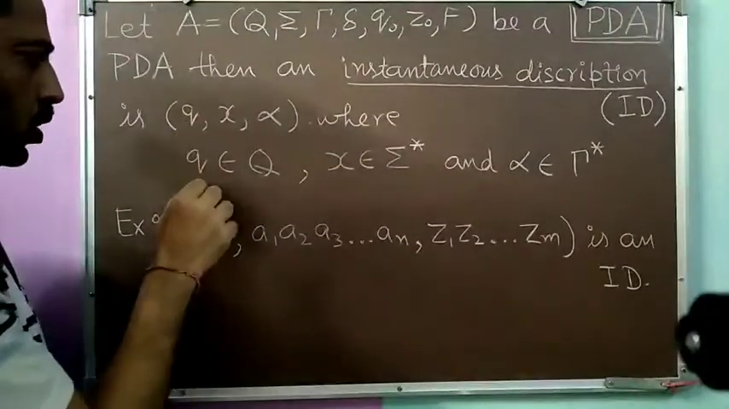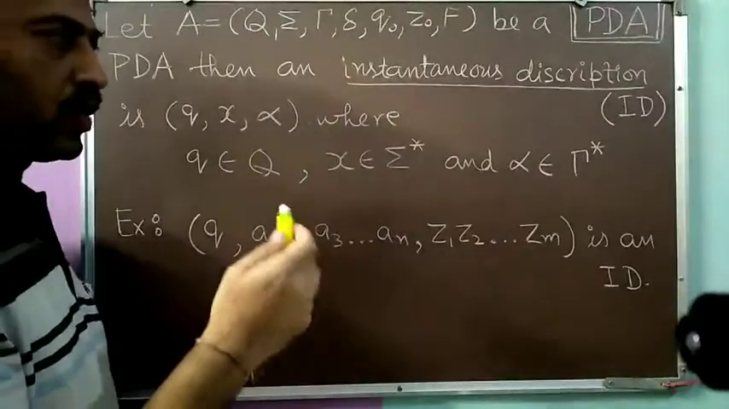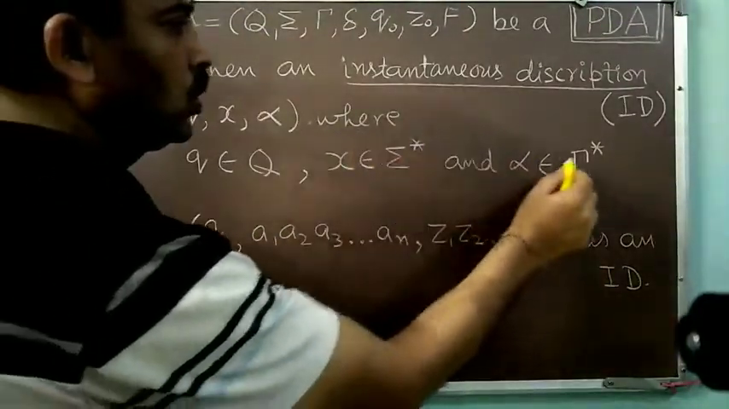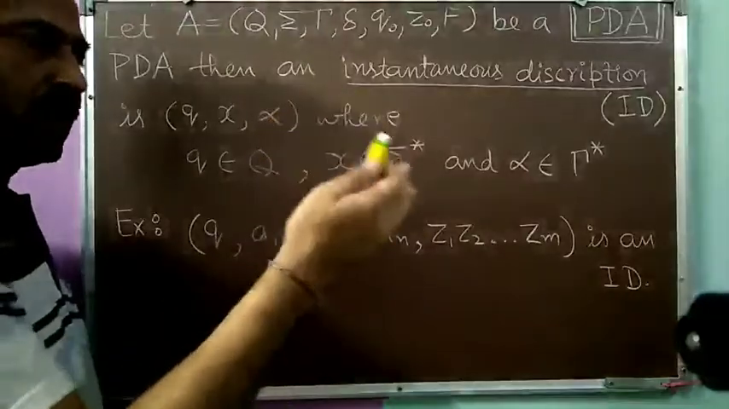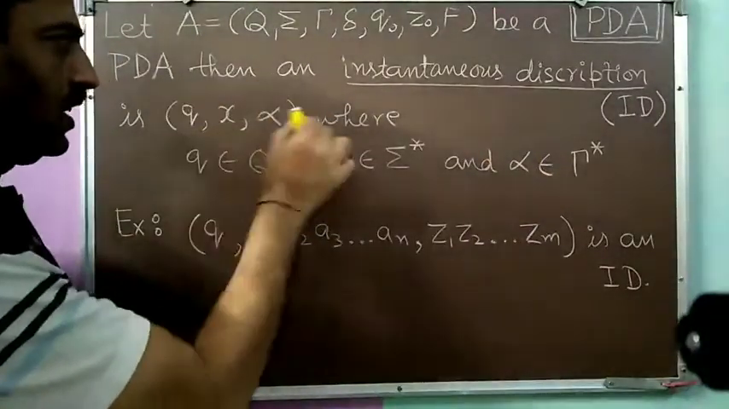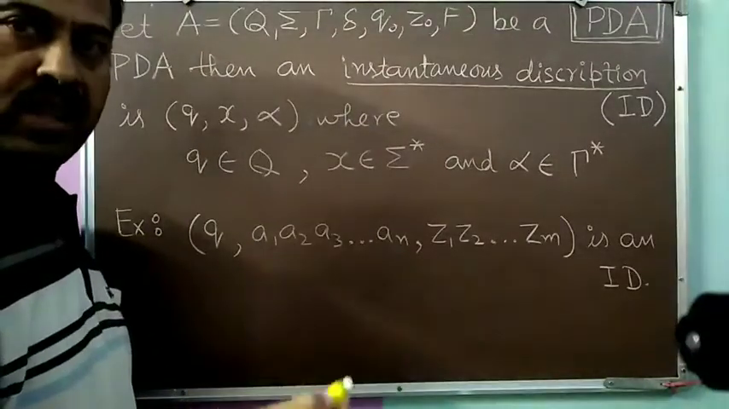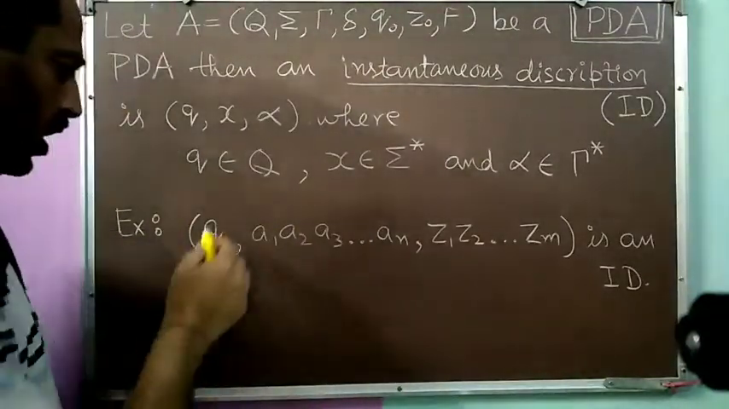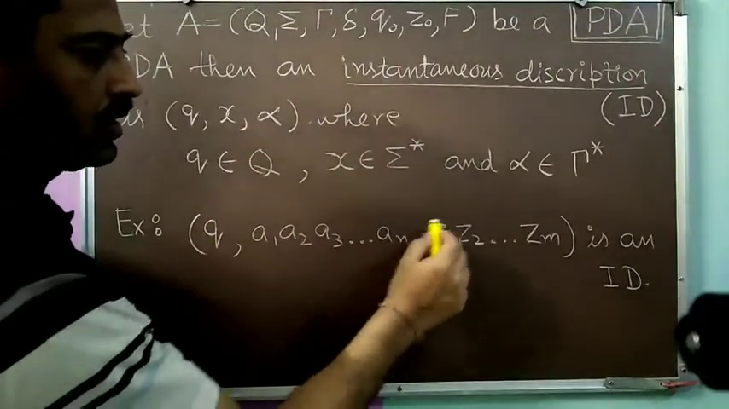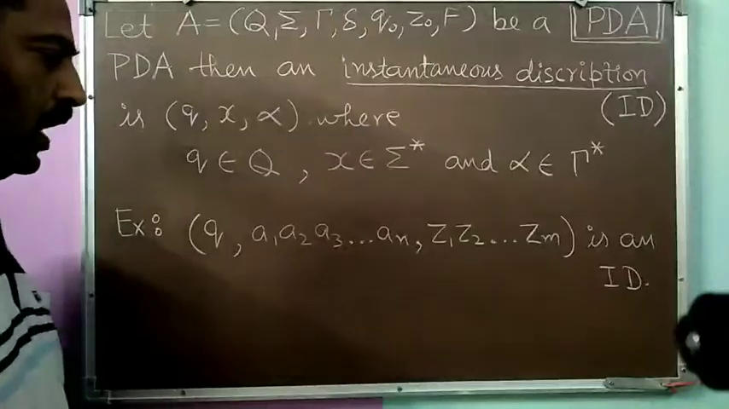So this Q shows the current state. This X shows the input string remaining to be processed. And this α shows the current status, what is currently stored over the pushdown store. When we combine these three things, it becomes an ID, an instantaneous description of PDA. For example, (Q, A1, A2, A3 and so on up till AN, Z1, Z2, Z3 and so on, Zm). This is an example of an ID.